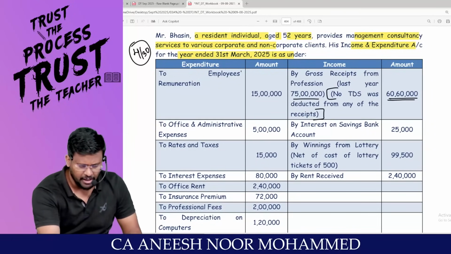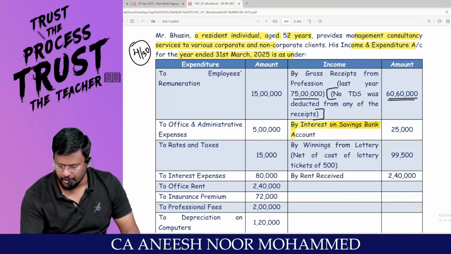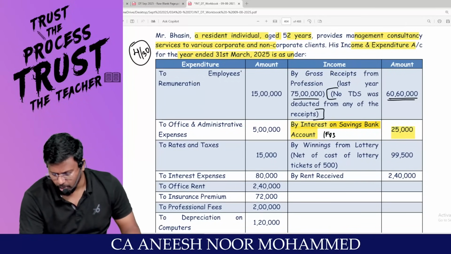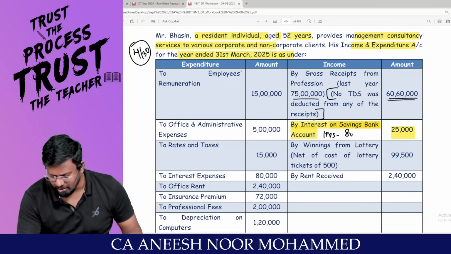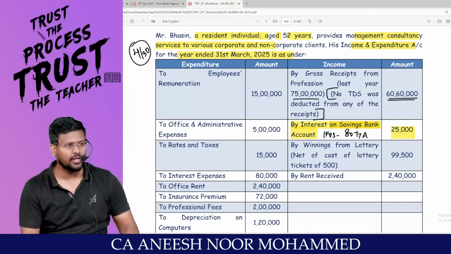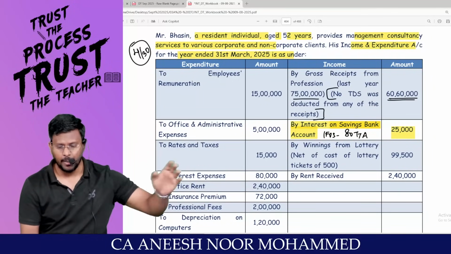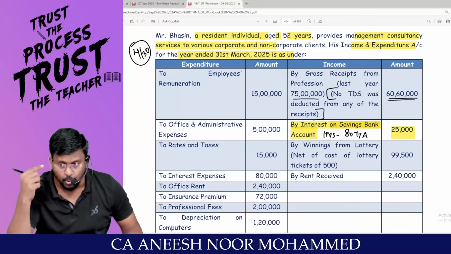Interest on savings bank account is an impurity under the PGBP. This has to be taxed under IFOS. So it has to be removed from PGBP, and you can claim deduction under 80TTA to the extent of 10,000, if the assessee is choosing the optional tax regime. These many things should come to your brain.